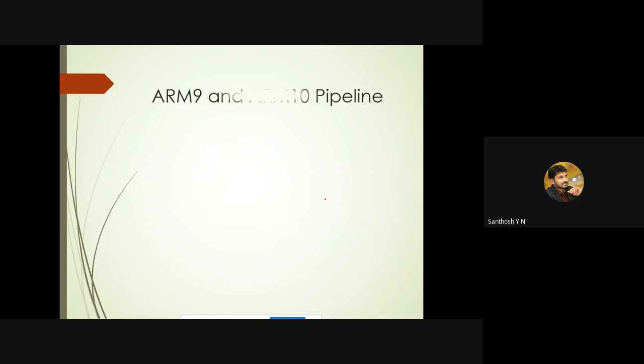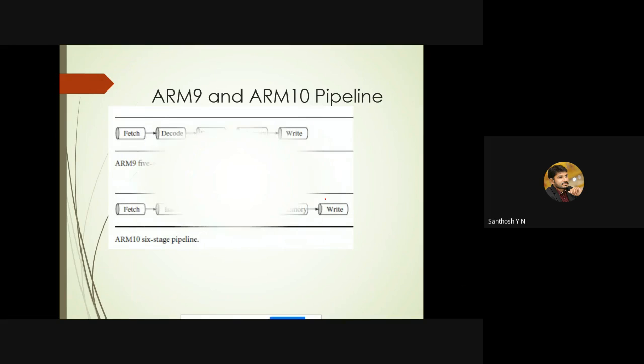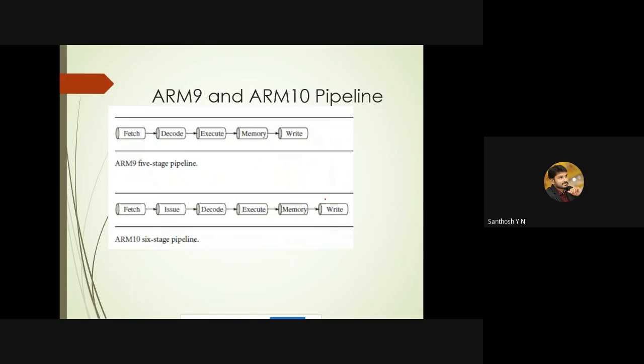Of course, the pipelining stages vary according to the versions or types of ARM processor. In the case of ARM9 there are 5 stages, and in the case of ARM10 there are 6 stages. But a detailed explanation of ARM9 and ARM10 is not needed for your syllabus. Only the ARM7 processor pipelining concept is in your syllabus.